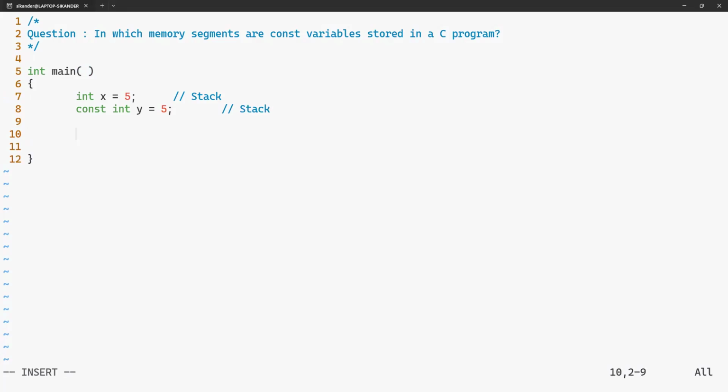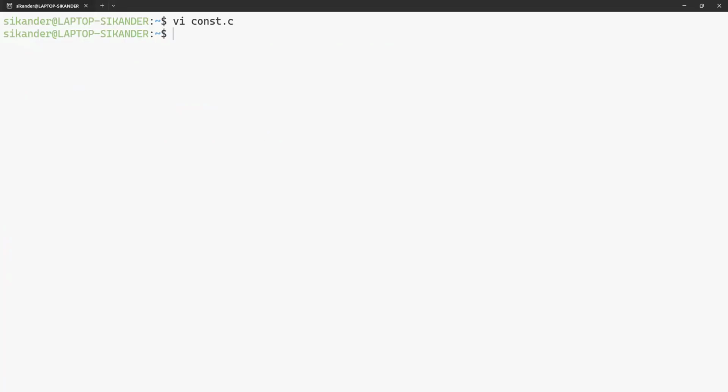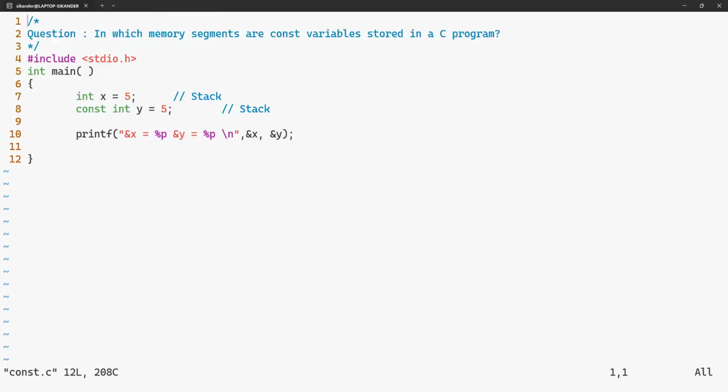Now, how do we verify this? To verify this, I'm going to display the address of X and the address of Y. And since I'm using the printf statement, I need to also include the header file stdio.h. Let me compile this program and run it. You can observe these addresses, B70 and B74. They are adjacent to each other. Now, the next question is, is stack a read-only memory or read-write memory? It is a read-write memory.